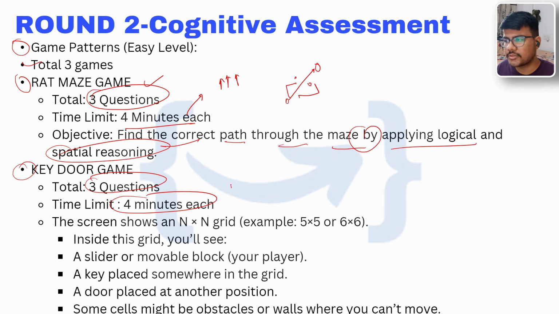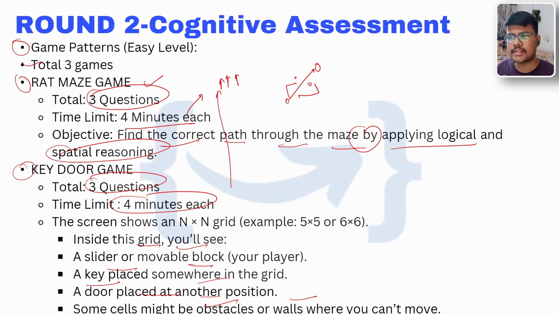So here again the objective is to solve as many levels as you can. Inside this grid you will see a slider or movable block, a key placed somewhere in the grid, and the door placed at another position. Some cells might be obstacle walls where you can't move. What I recommend is that whenever you step into this game, they will definitely show you the levels you need to pass and the rules for the games.